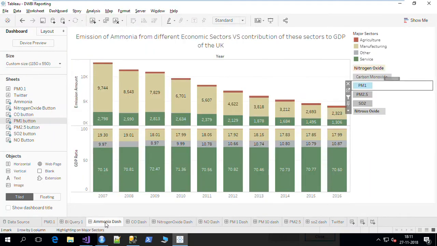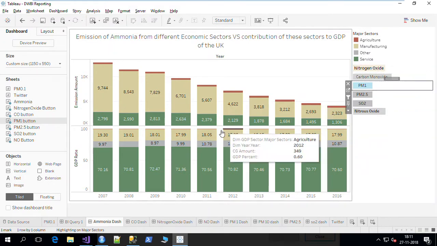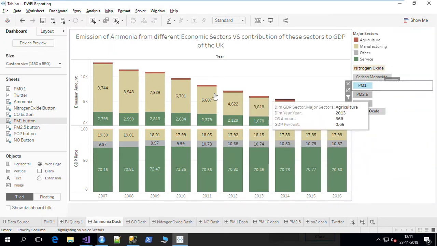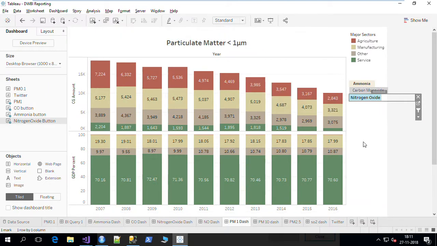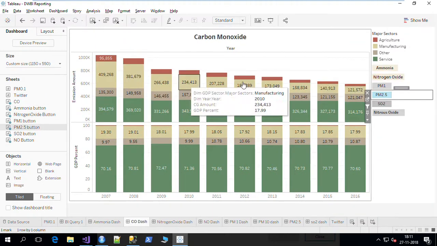Second BI query shows the comparison of GDP and the emission of gases during the years. From this, we can see how the amount of these gas emissions are decreasing in every sector and the contribution of these sectors to the GDP remains more or less the same. It can be inferred that the government has strengthened the policies in such a way that the emissions decreased but it didn't affect the GDP. I have added these buttons to see the effect of different gases.